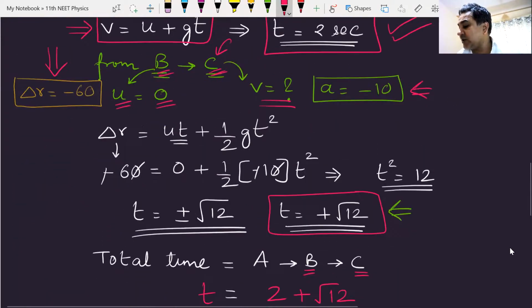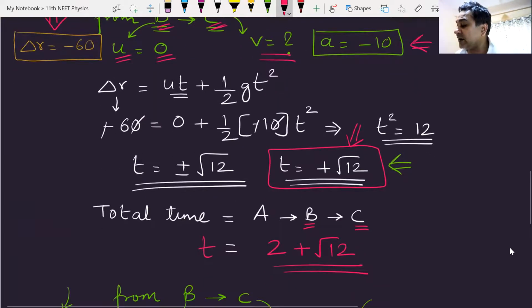We put it in the equation. We get the value of time as plus or minus root 12. We don't take the negative sign. We take the positive sign. We add the 2 times. We get the total time.